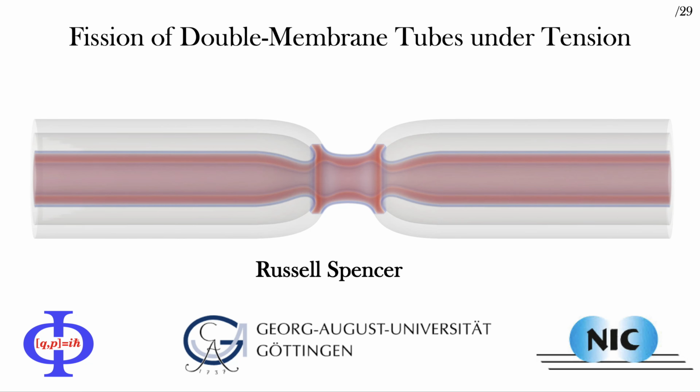Greetings. I recently published 2 papers about the fission of membrane tubes. The short one, in Nature Communications, describes a cool new mechanism where fusion events can catalyze fission events. The longer one, in Biophysical Journal, is a more thorough description of the landscape of possible rearrangements for double-membrane tubes. As a result, I made a short video summarizing the former, and this is the longer video summarizing the longer paper. Links to both papers are, of course, in the description.